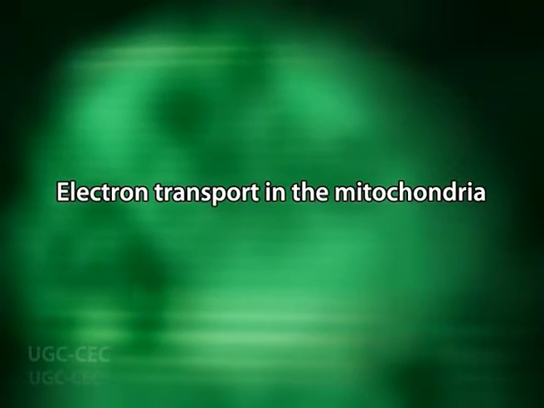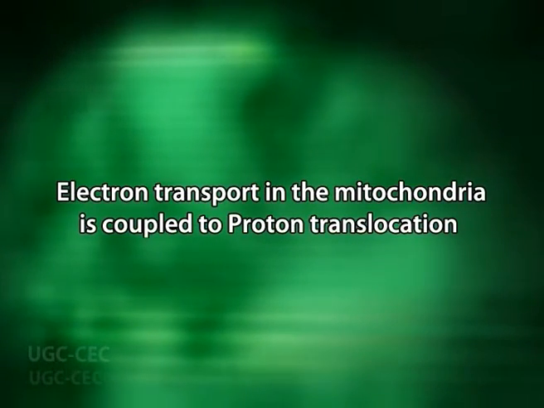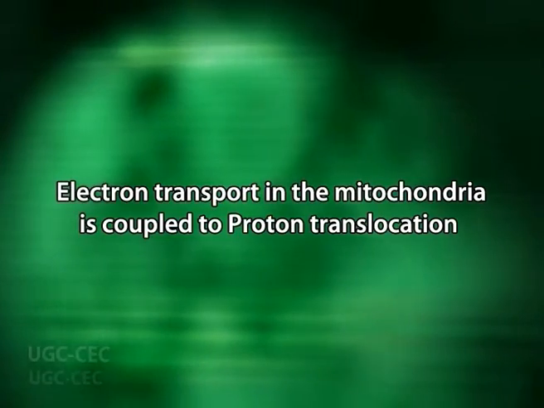Dear students, one more aspect which needs mention is that electron transport in the mitochondria is coupled to proton translocation. The redox potential is basically an index of electron affinity. In the electron transport chain, the electron transfer occurs stepwise between two adjacent carriers which form a redox pair.